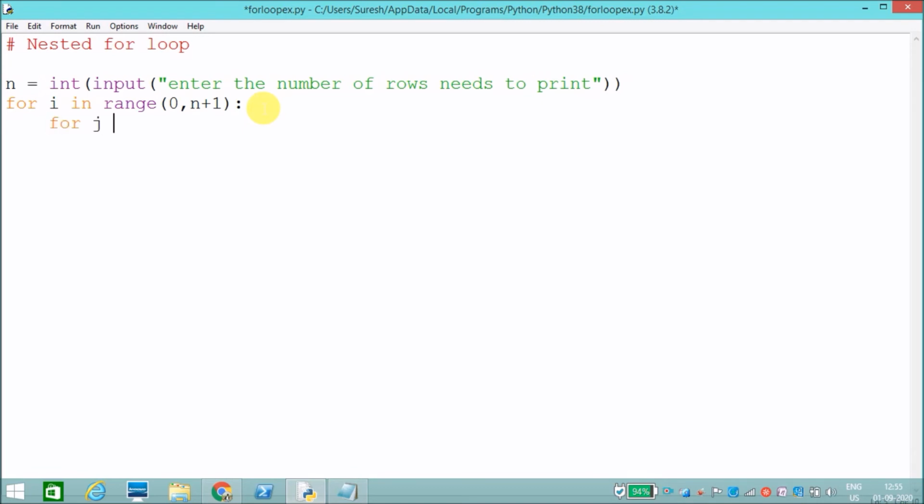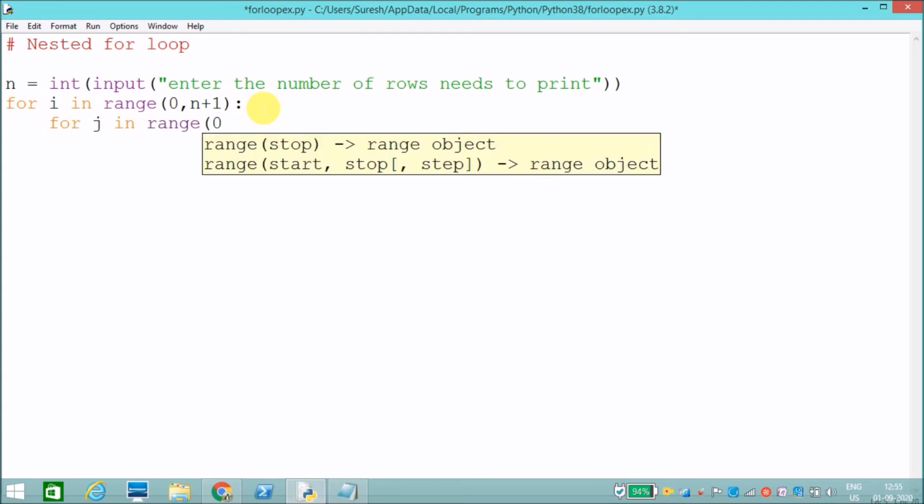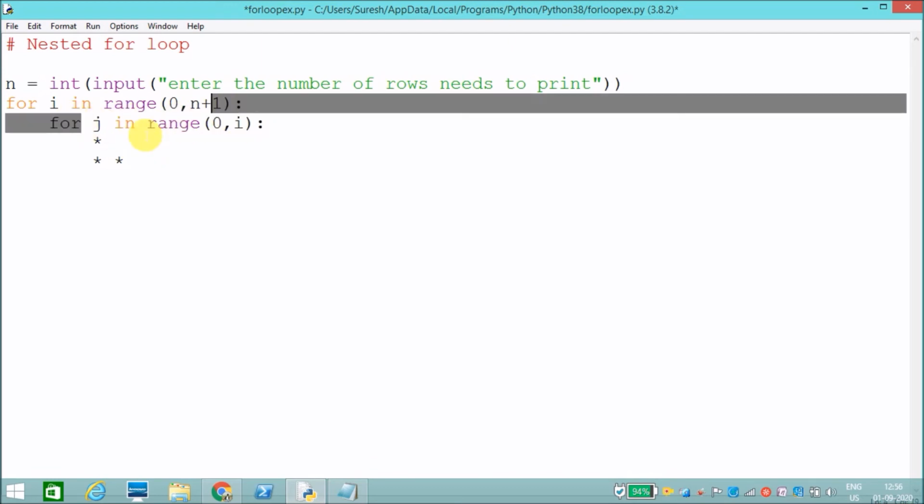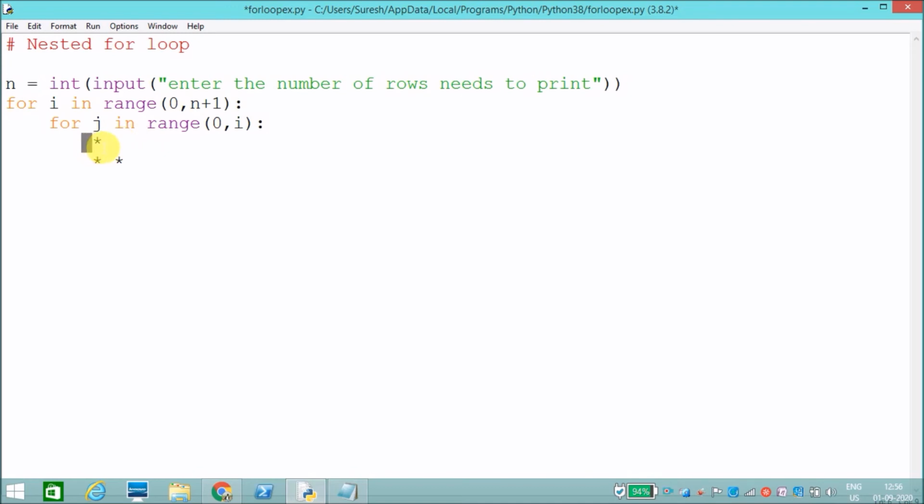For j in range 0 comma i, because I need to print only one star in the first row. In the second row I need to print 2 stars. That's why the inner loop starts at 0. j means column, i means row. In the first row I need to print only the first column.